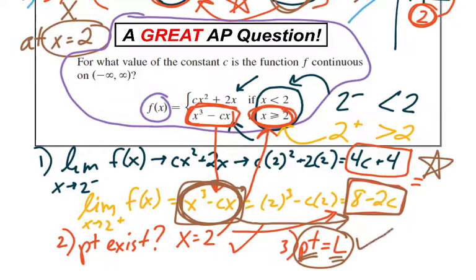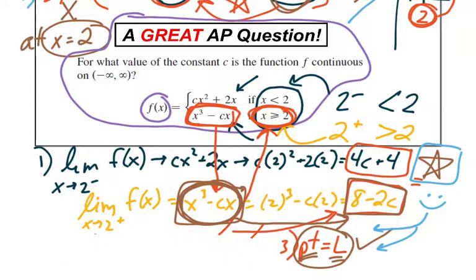It will work. Okay, so we're doing a little bit of extra work for this question, and it's going to take a little bit longer for 2 minutes. So if it's okay with you, can we just stop here at step 1 and just check if the limit from the left and the right are equal and solve for c? Yes, that is actually okay. You don't have to necessarily go through step 2 and step 3 to prove it. And knowing that we're short on time on the AP, it's okay to just check the left and the right limit. So I'm going to erase all of step 2 and step 3. Let's just use step 1 to solve for c and walk away. But I just wanted to show you why step 2 and step 3 are important for continuity and for good practice.